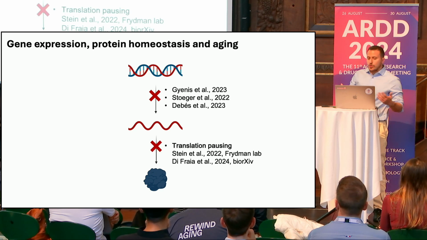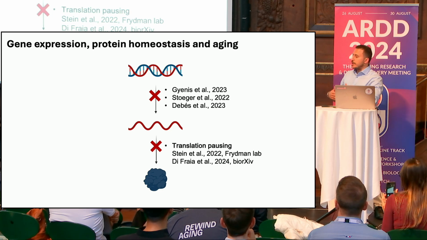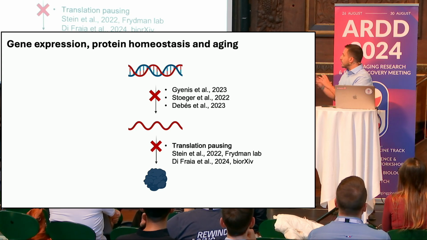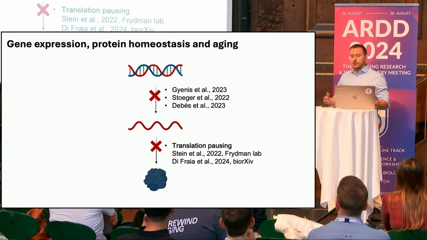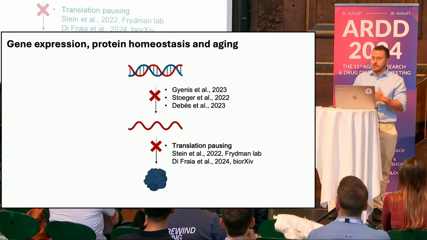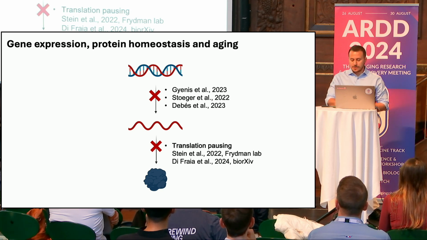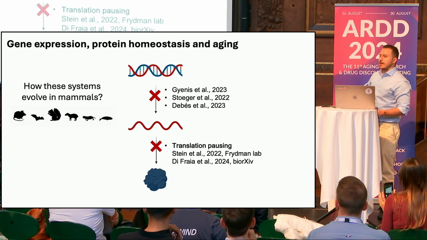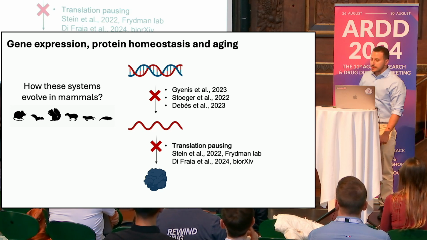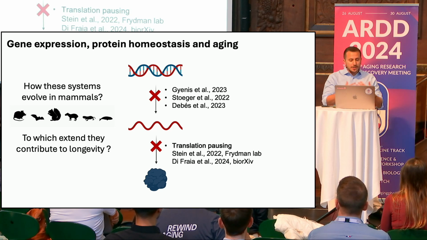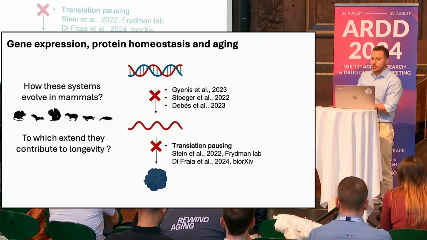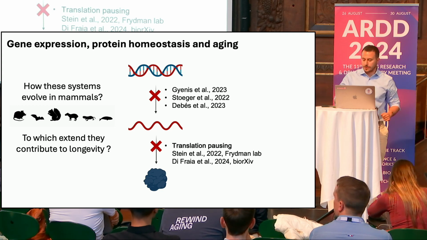Here, my work is also contributing to understand how the second layer of information from mRNA to protein is affected. And here we are looking into phenomena of translation pausing that seems to be related to changes in protein homeostasis. What I think is interesting to understand, especially for the general biology of aging, is how this general system evolves across mammals. Because only in this way we will really be able to understand which are the mechanisms that drive longevity and lifespan across different organisms.